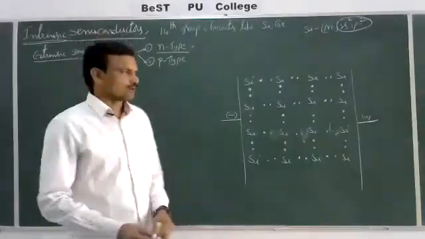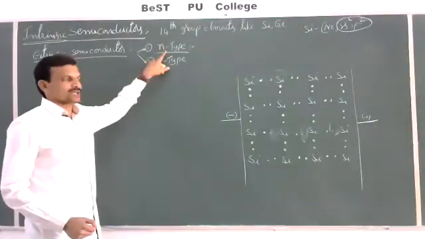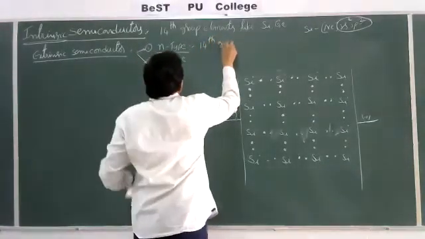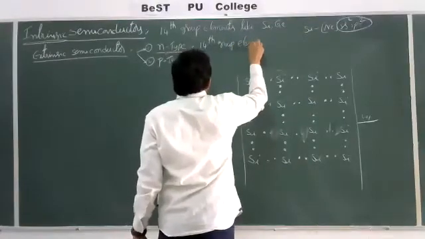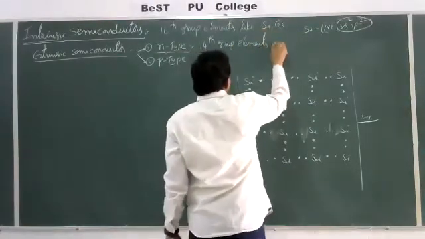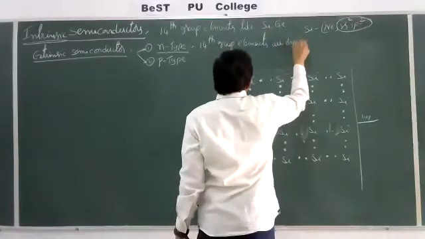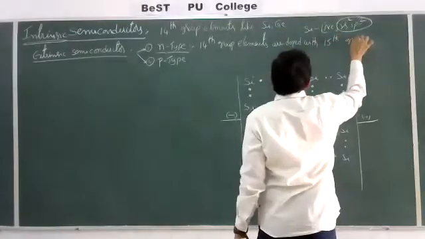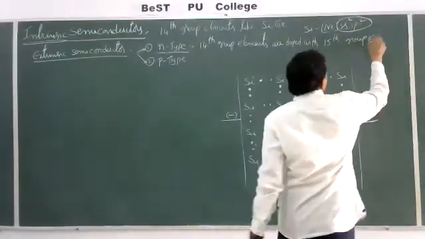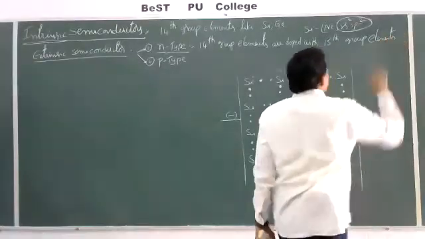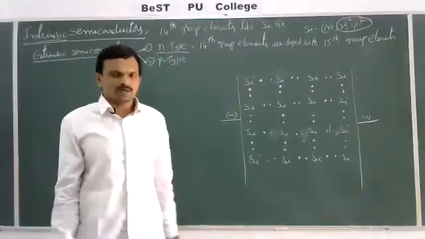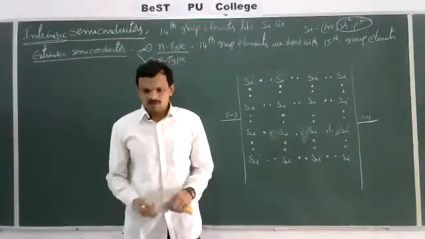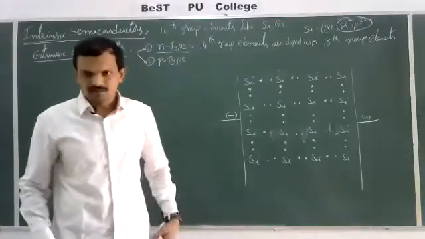The process of introduction of impurities to a pure semiconductor is nothing but known as doping. Now here, N-type semiconductors are obtained if 14th group elements are doped with 15th group elements like arsenic, phosphorus.